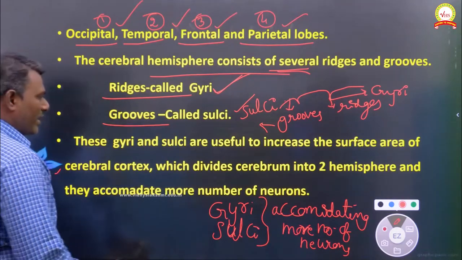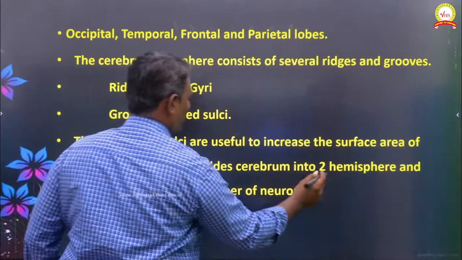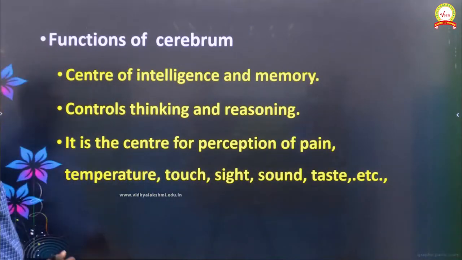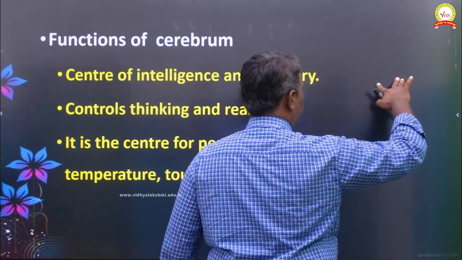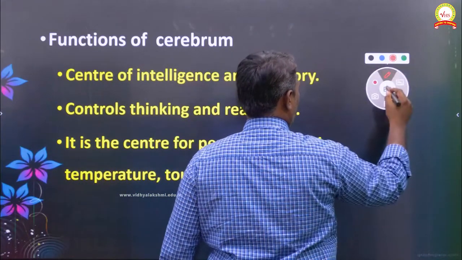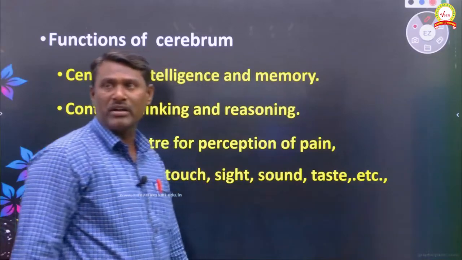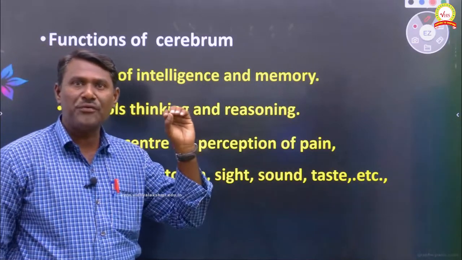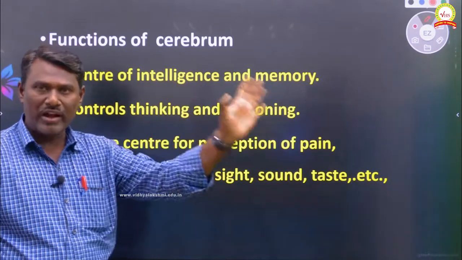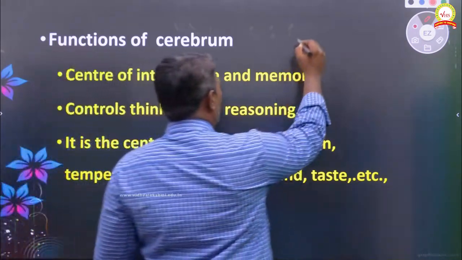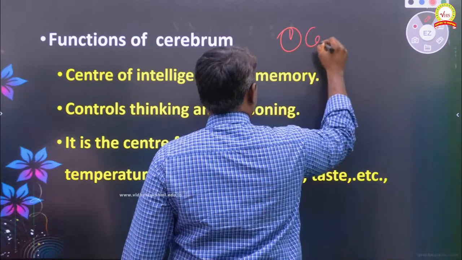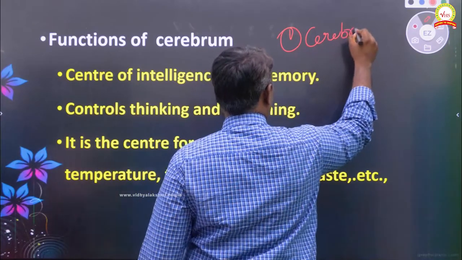Next, a very important concept: the functions of the cerebrum. We have already discussed one of them just now, the cerebral hemisphere.